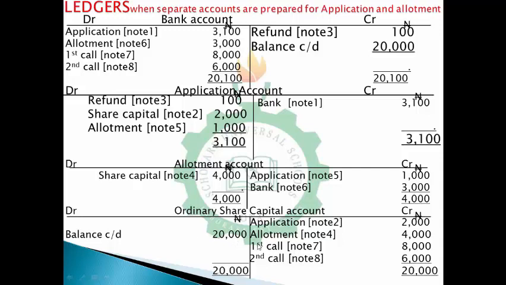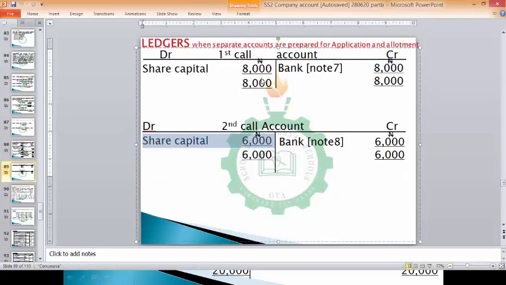Now if you check the first call and second call accounts as well, you notice that they knock themselves off. So they balance themselves. You can see this 8,000, this 8,000, this 6,000. So that is what we are saying.